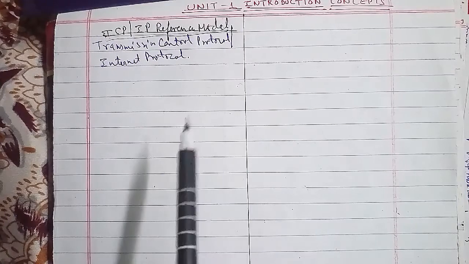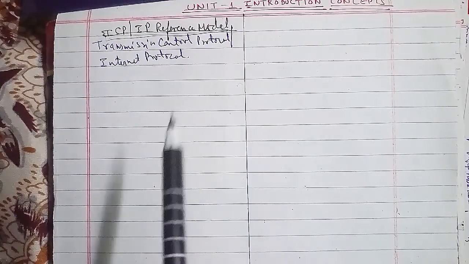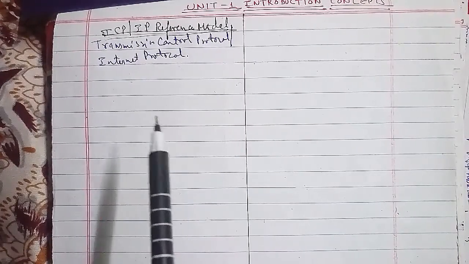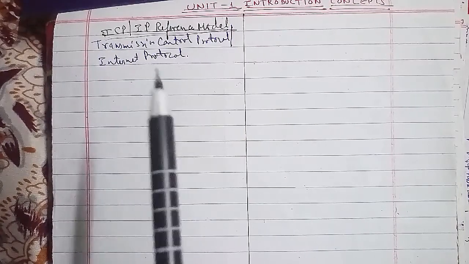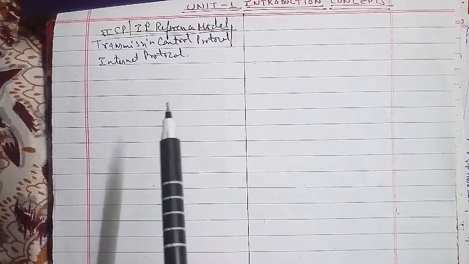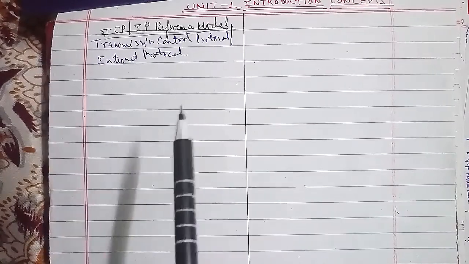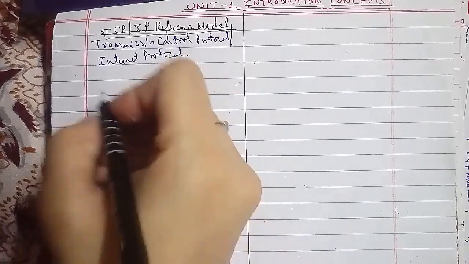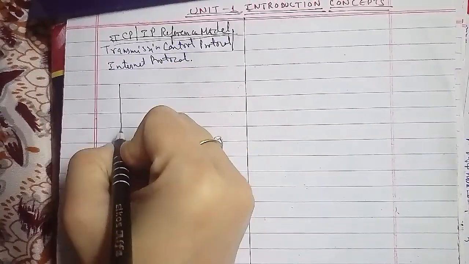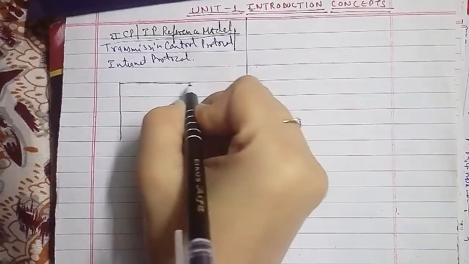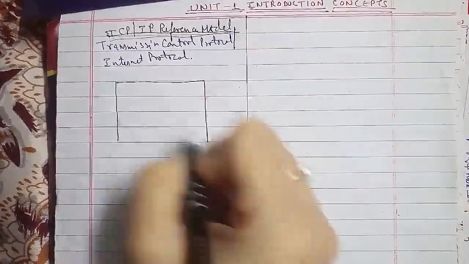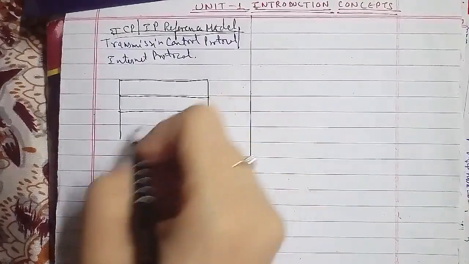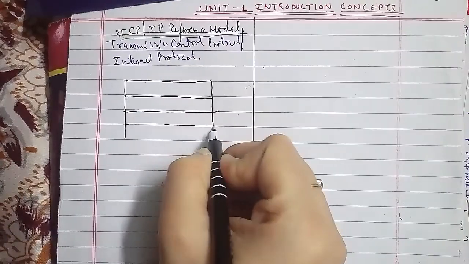And TCP IP is normally considered to be a 4-layer system. The layers of TCP IP are the application layer, transport layer, internet layer, and host to network layer. I will be drawing the architecture here, so you can go through that as well. The first layer is your application layer, the second layer is your transport layer, the third layer is your internet layer, and the fourth layer is the host to network layer. This is the architecture of the TCP IP reference model.